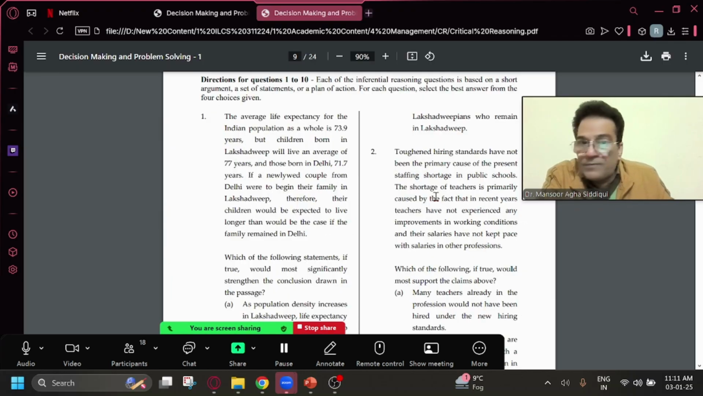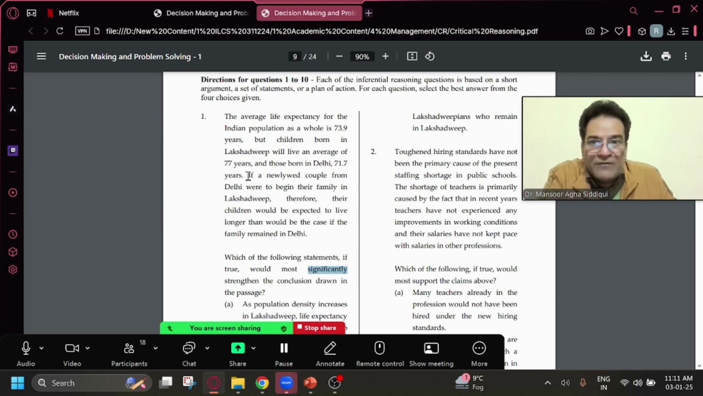Okay, let's start. If I look at question number 1, the moment it says strengthen, this is the only word which tells me this is a strengthening question. The words most and significantly are to be ignored. They have been added to the language of the question to confuse you. Ignore them. You basically have to look for an answer choice which strengthens. There will be only one answer choice which will strengthen.